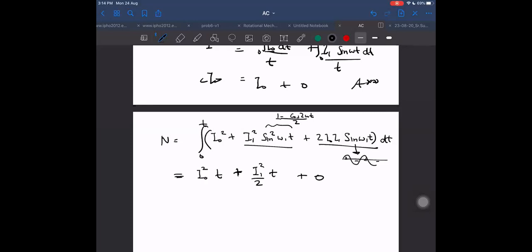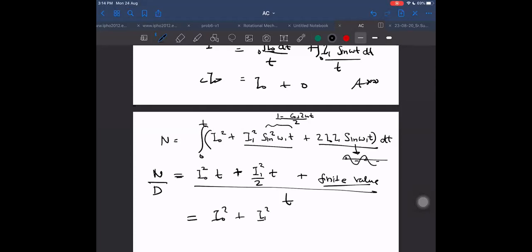So overall over long time this term will... I should not say 0. I think I should say something, not 0. It could be some finite value for the third term. But this is just the numerator. When we divide it by time, time will cancel, and we get I0 square plus I1 square by 2 plus some finite value divided by time.